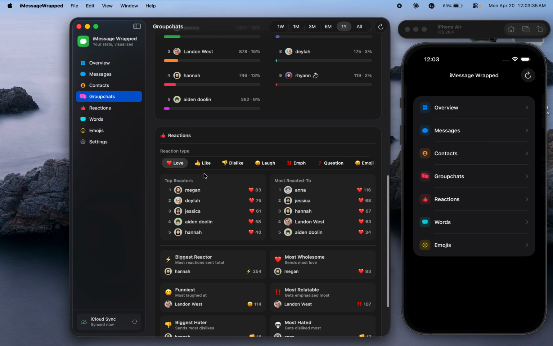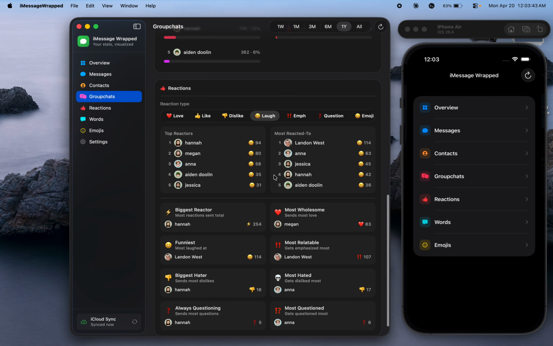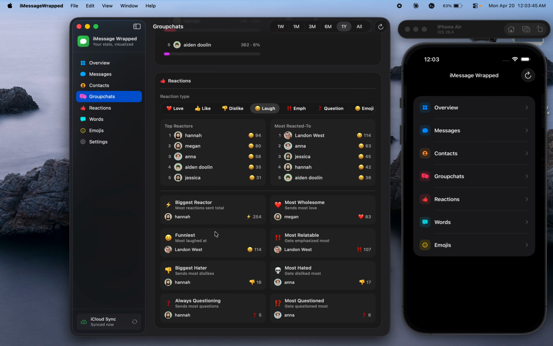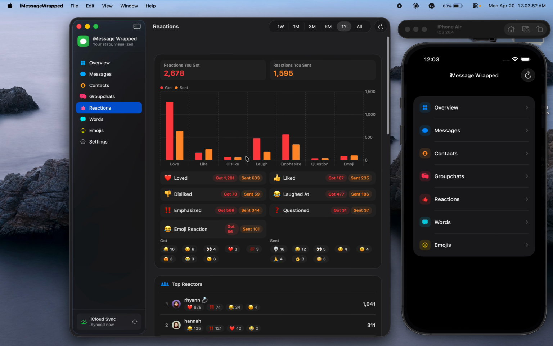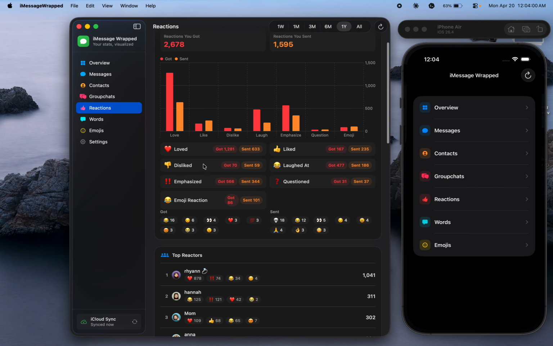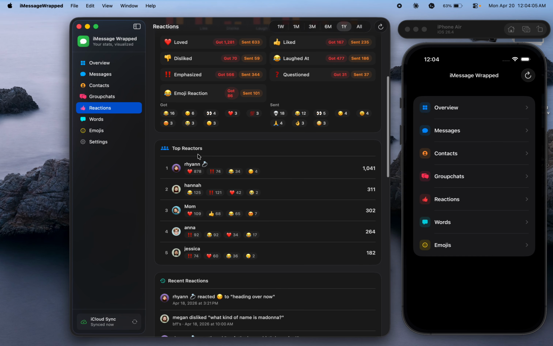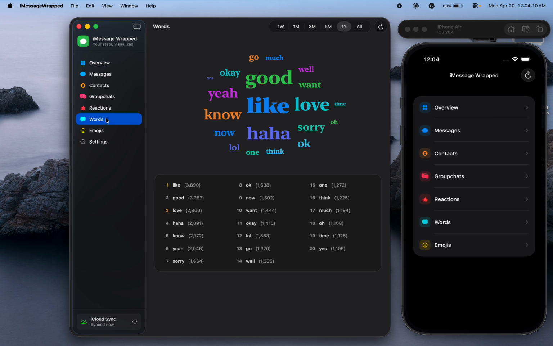Reactions is super fun. You can see who gets the most reactions based on types, who's given out the most. Those directly tie into these superlatives of most relatable, biggest hater, most questioned. Reactions also has its own tab just for ones you've gotten and ones you've sent based on the type. So you can see everyone loves to use the love reaction. You can see the top contributors as well, regardless of group chat.